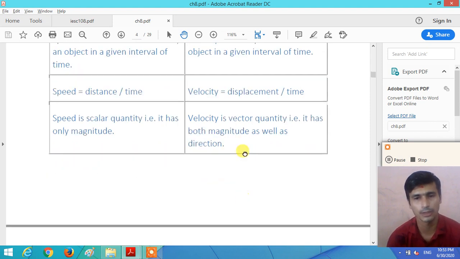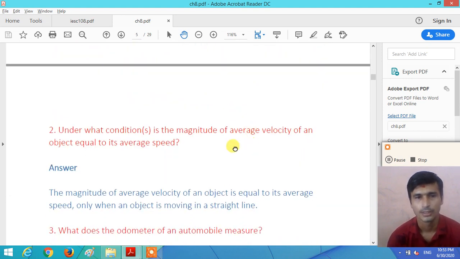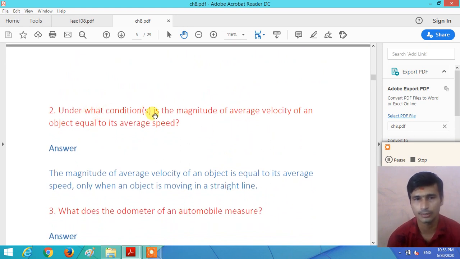Now we move towards the second question. Under what condition or conditions is the magnitude of average velocity of an object equal to its average speed? The answer is: the magnitude of average velocity of an object is equal to its average speed only and only when the object is moving in a straight line.